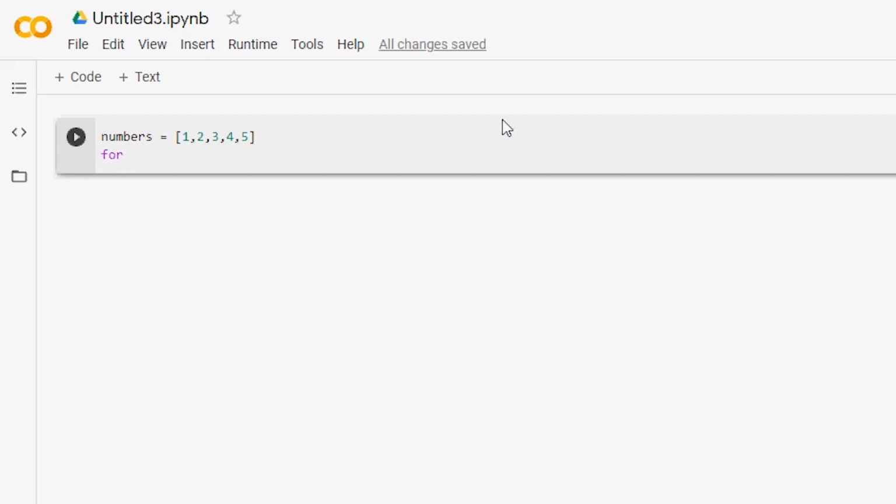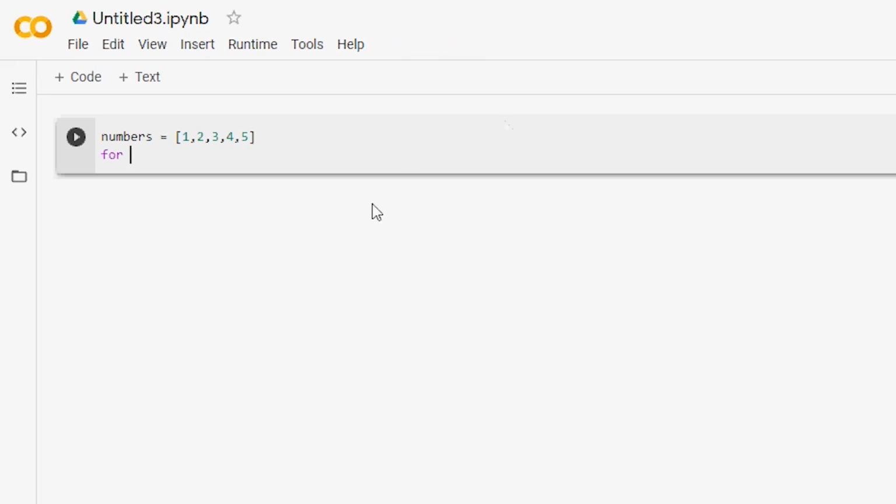Great! So now the computer knows you want to do a loop, but it's like, hey human, it's cool you want me to do a loop and all, but what do you want me to loop through? We're getting there, machine. So next, let's tell the computer which group of items to go through and how many times to do it. In our case, we want to go through every number in our numbers list. So we write the loop to do that.